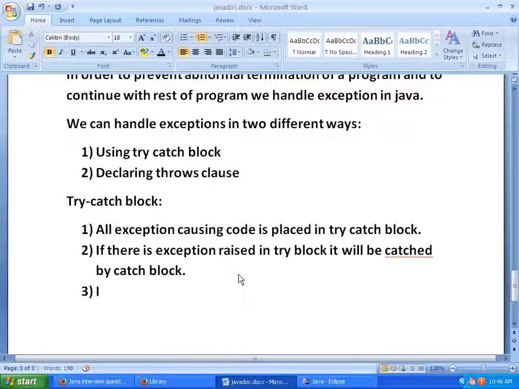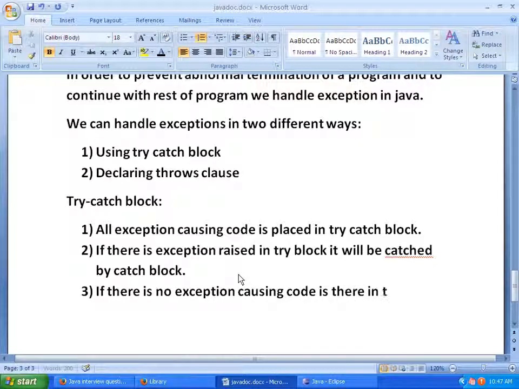And if there is no exception raised in the try block, JVM will simply ignore this try-catch block.